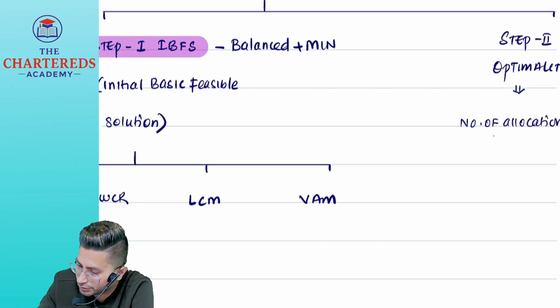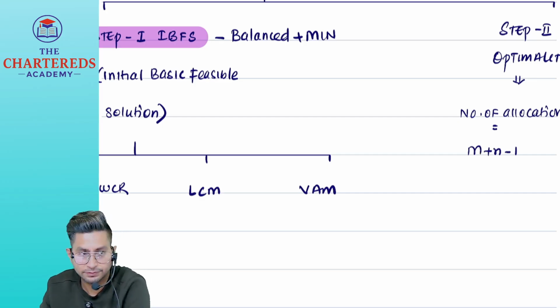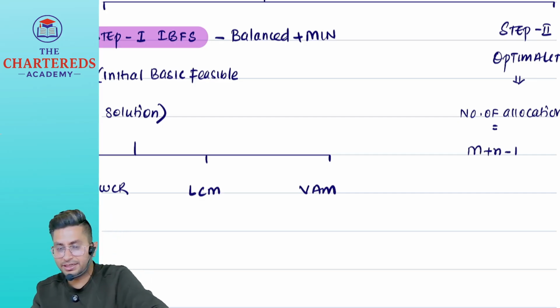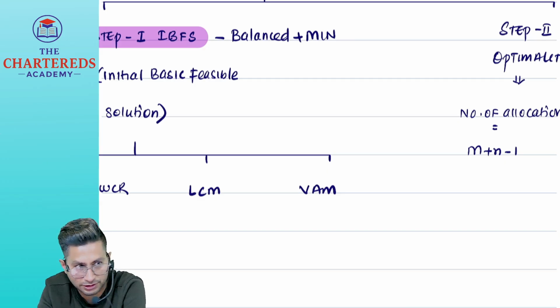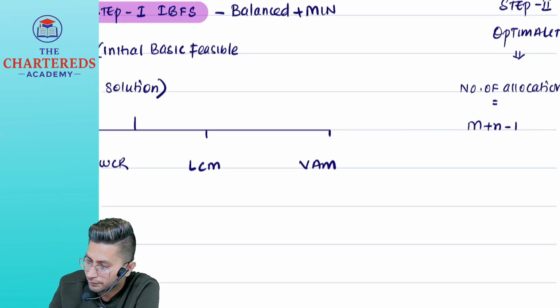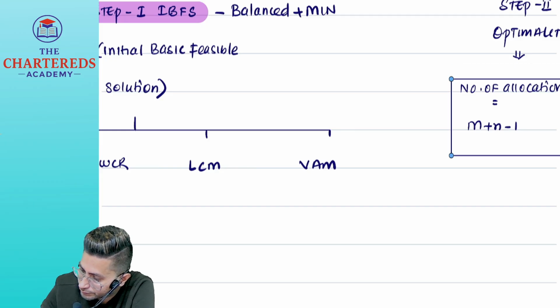Number of allocations should be equal to m plus n minus 1. I am writing the entire chapter's overview and steps now. I am not explaining anything much. Once we start the problems, I will explain the logic behind it deeply. Before optimality, what do you have to do? Check this.